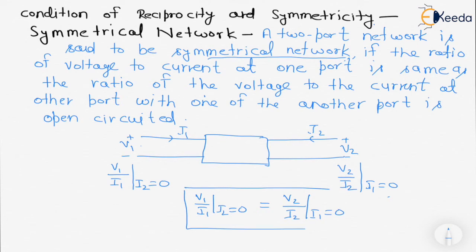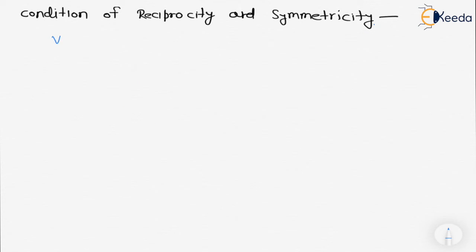So this is the necessary condition of symmetricity. Now we are going to see it for Z parameter. So we have V1 is equal to Z11 I1 plus Z12 I2, and V2 is equal to Z21 I1 plus Z22 I2.